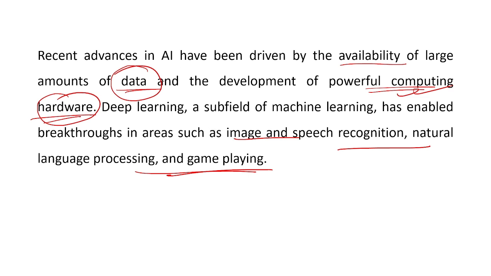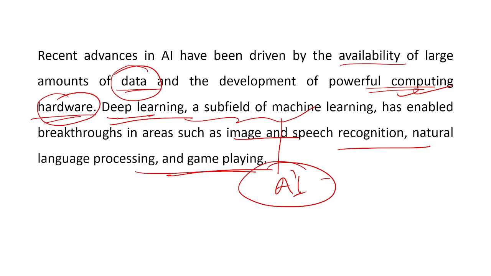That is also a part of deep learning, which is a part of machine learning. So all these things are parts of artificial intelligence, or artificial intelligence is a part of this ecosystem of machine learning and deep learning.